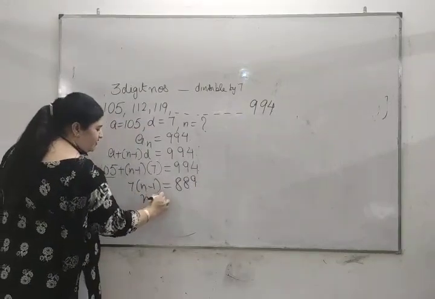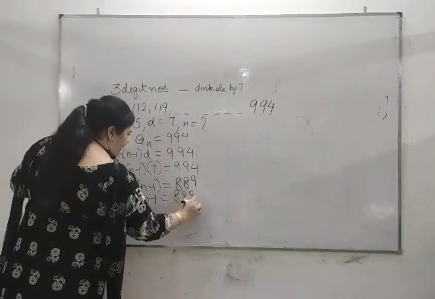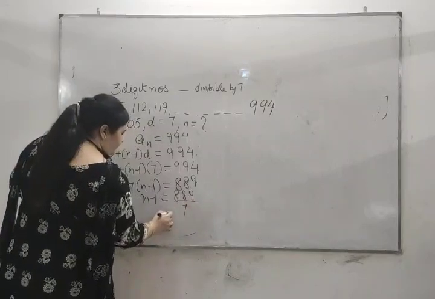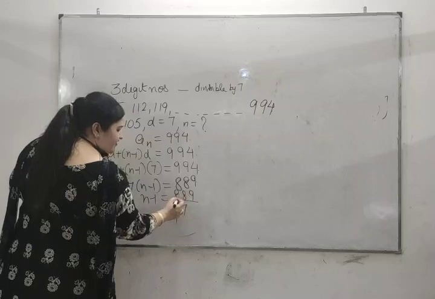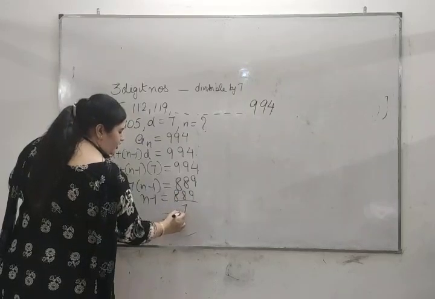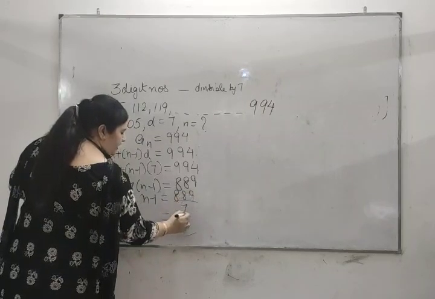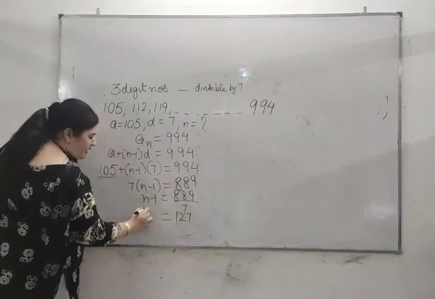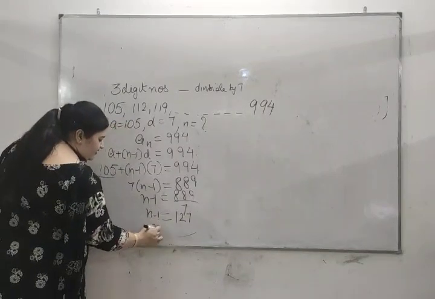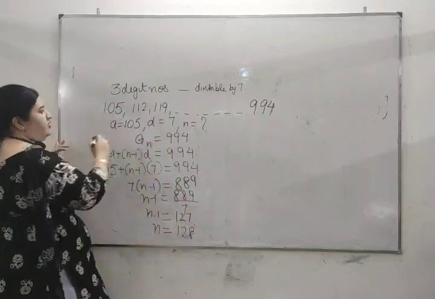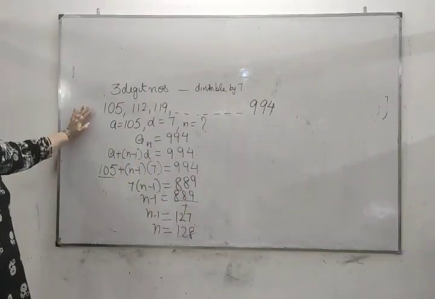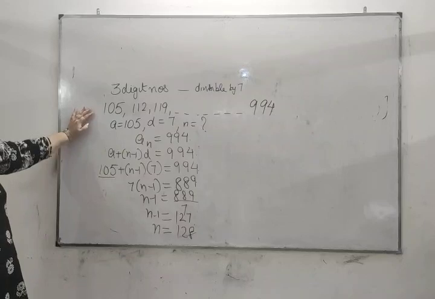Now what is n minus 1? 889 divided by 7 is equal to 127. So n minus 1 is equal to 127, so n equal to 128. So here there are 128 terms which are divisible by 7.